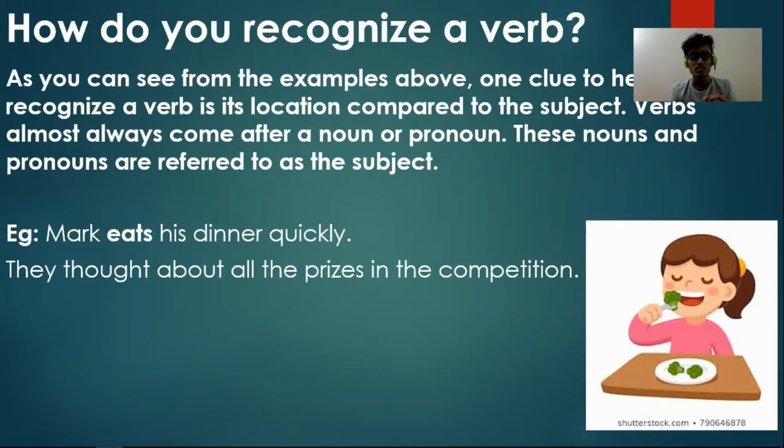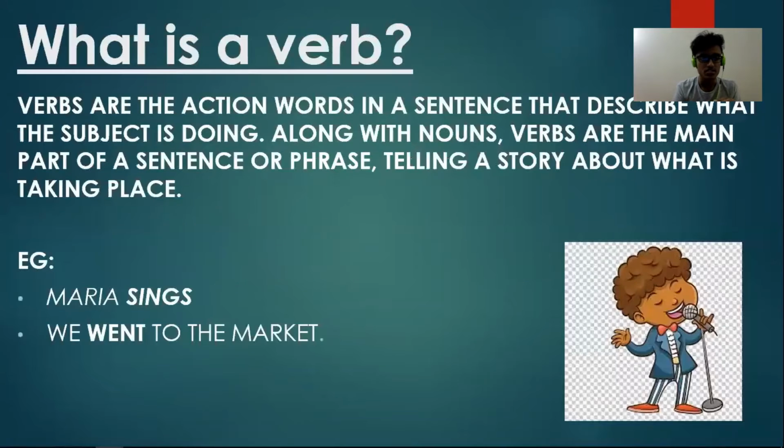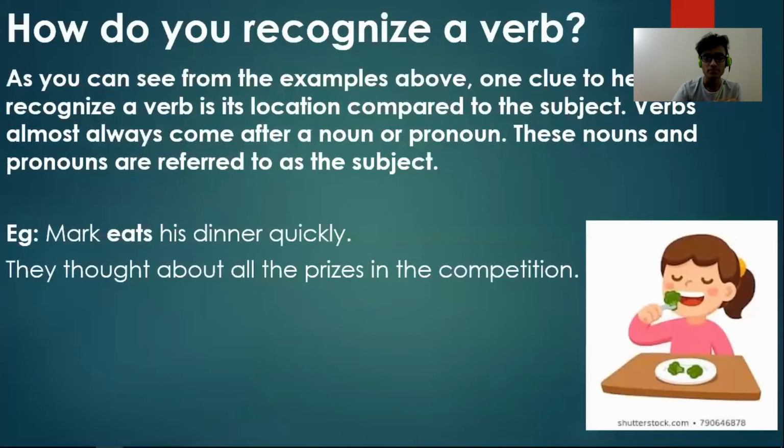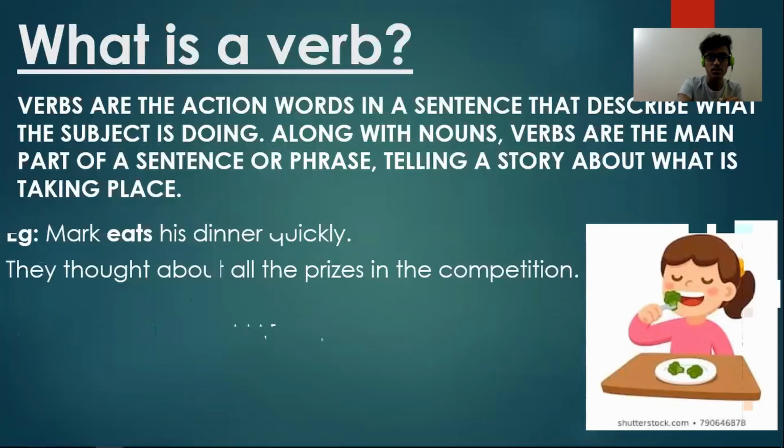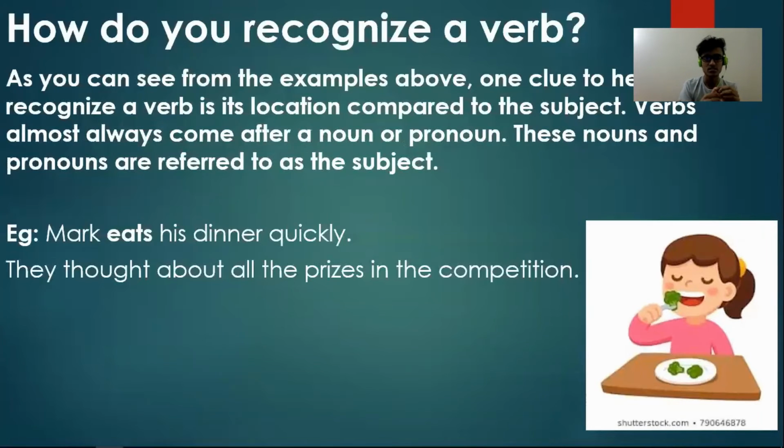Now, let's consider this example. Maria sings and we went to the market. Now, Maria here is again the noun and we is the pronoun, but these two together make the subject. So let's consider these two examples. Mark eats his dinner quickly. So, Mark is the noun, eats is the verb, and his dinner quickly is the rest of the sentence.